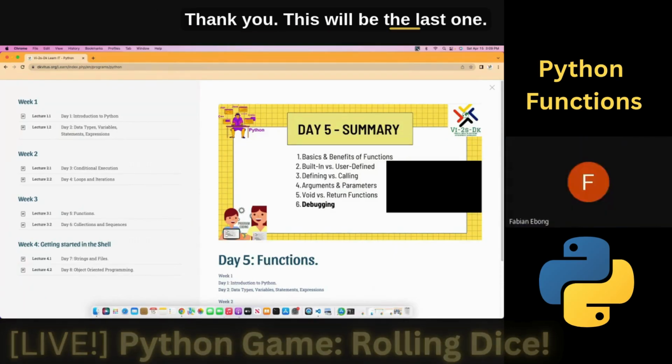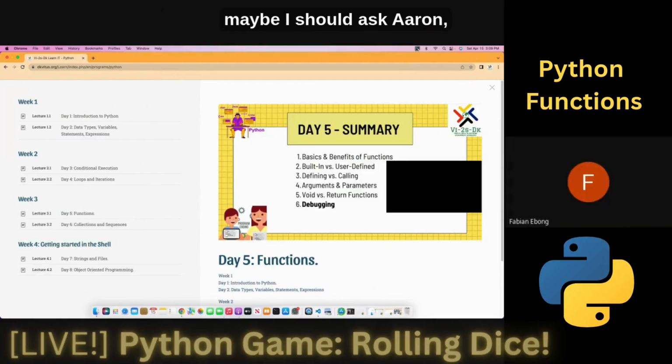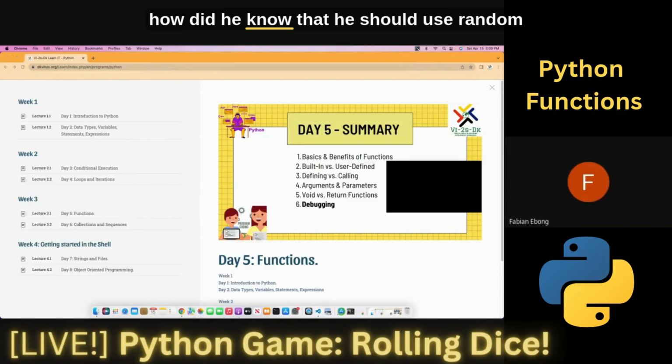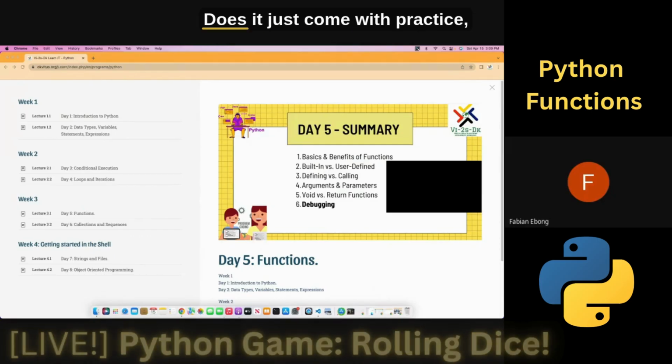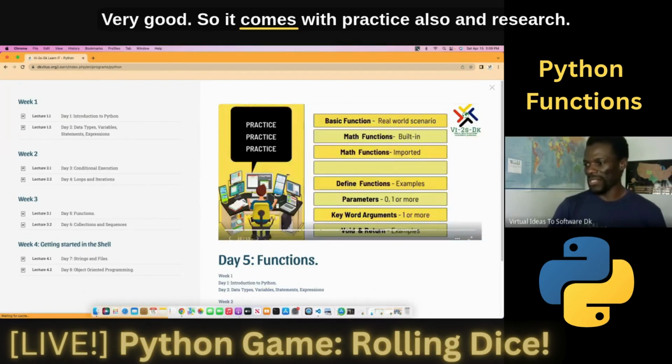I think this will be the last one. So how do you get to know, for example, maybe I should ask Aaron, how did he know that he should use random? And you were saying there is a function max. If I'm writing a code, how do I get to know? Does it just come with practice, learning one maybe at a time and knowing? Very, very good. So it comes with practice and also research.